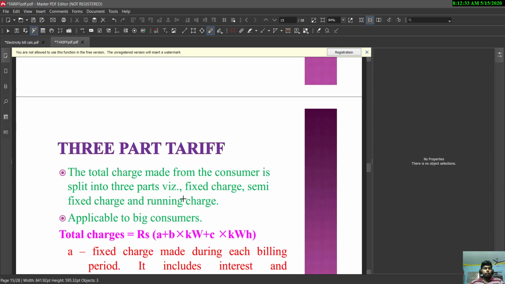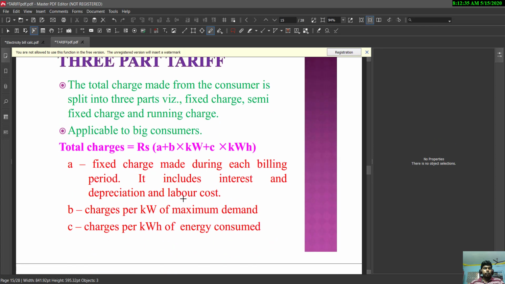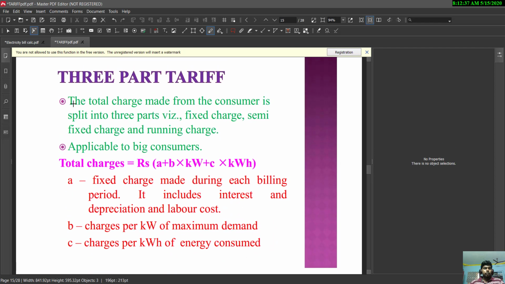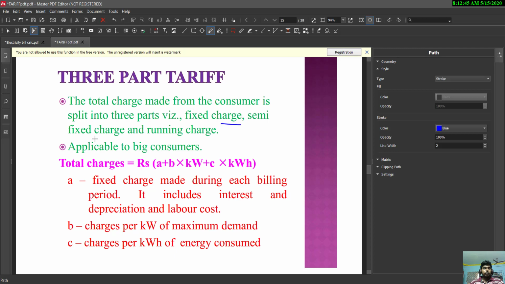The last one is three-part tariff. In this, the total charge made from the consumer is split into three parts. That is fixed charge, semi-fixed charge, and a running charge. Running charge is common to all tariffs. The fixed charge in addition to the semi-fixed charge is an additional service charge.